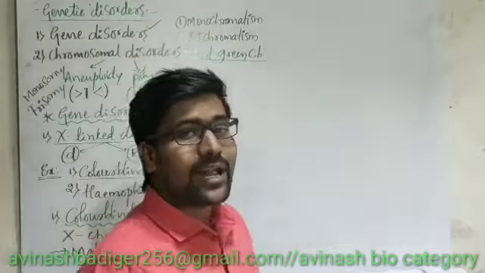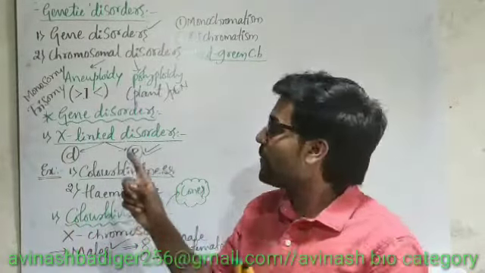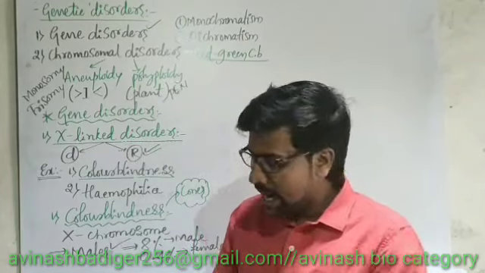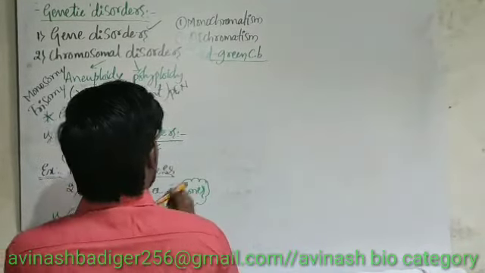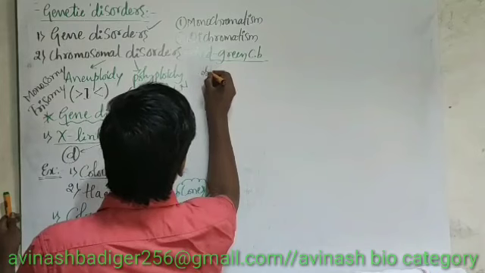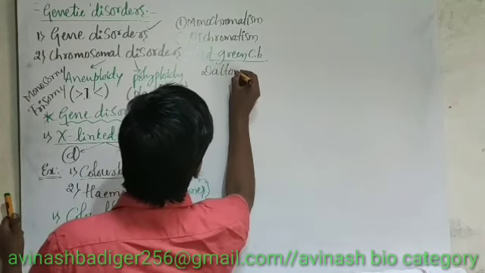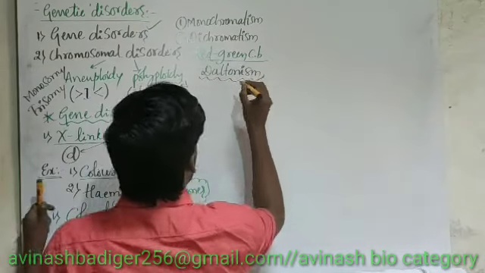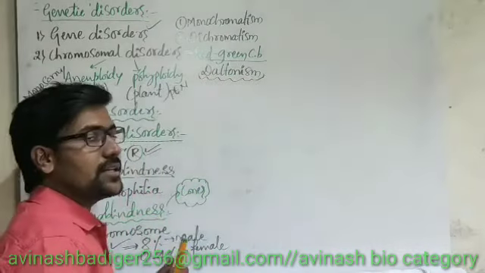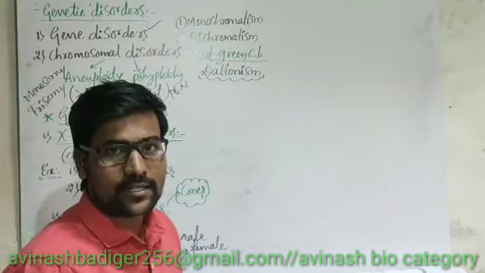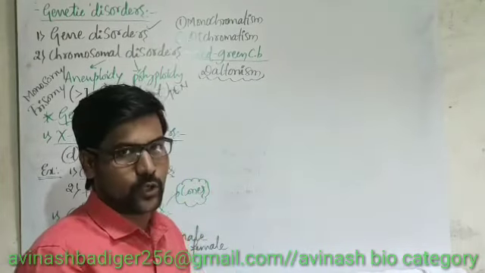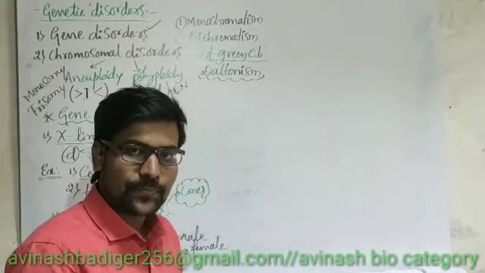Most of the people who have this problem are unable to differentiate red and green color. This condition is usually referred to as daltonism, red-green color blindness. That means the red and green differentiating cone cells are defective in this person.